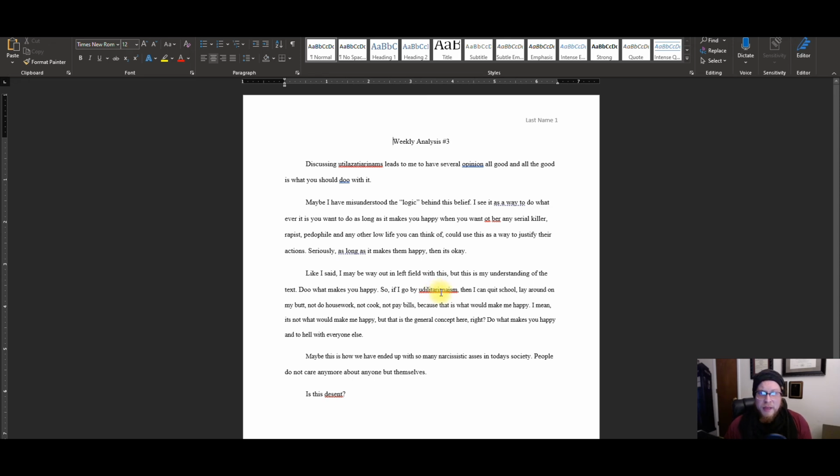All right, this one's pretty bad. One, it's only a page. However, it's got some formatting features going for it. It's got the last name and page number up here. It's actually about stuff that we discussed in class. It's an attempt at analysis, but it's not very good, but it's at least trying. This one, for a first analysis, I might give a high F. For a third analysis, probably a low F.